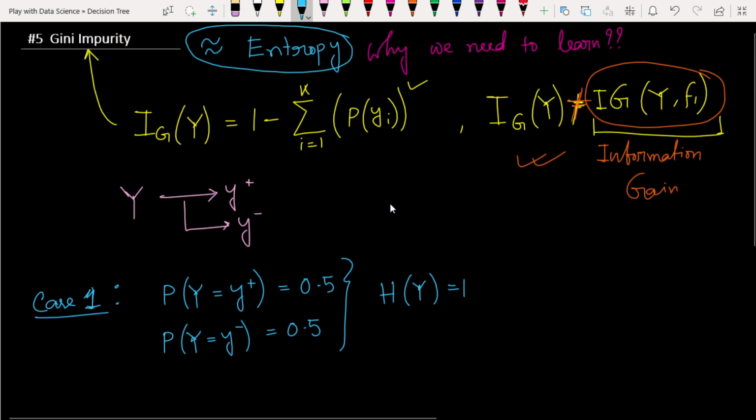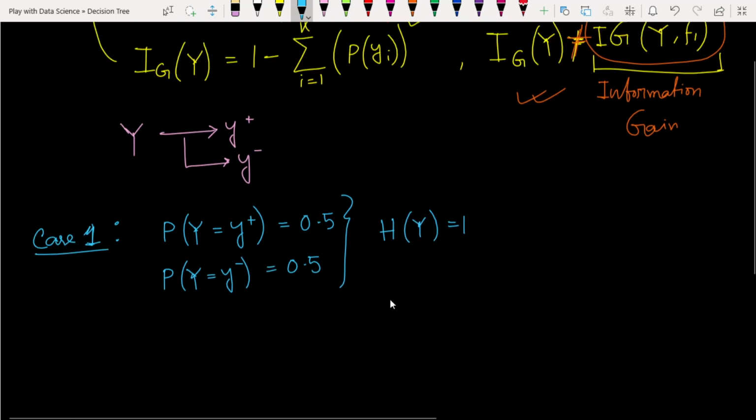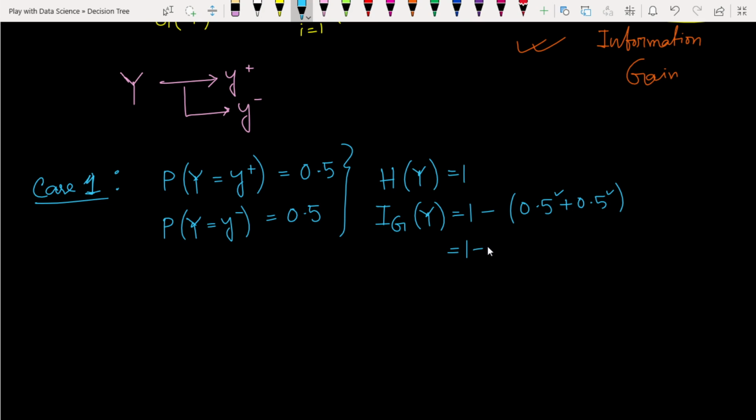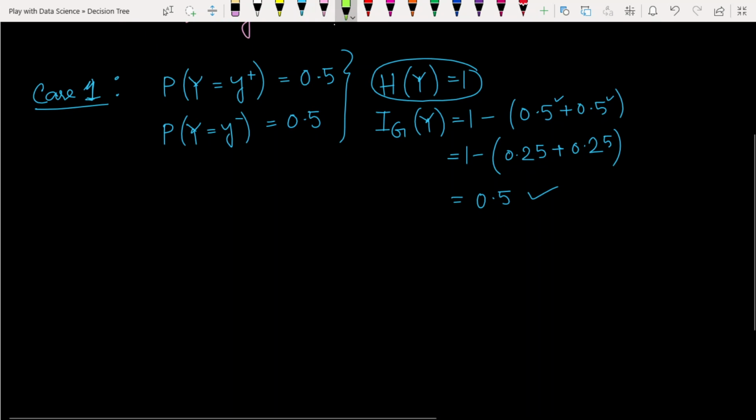Similarly, if you calculate the Gini impurity in such a case, what will its value be? The probability squared means 0.5 squared plus 0.5 squared, which is 0.25 plus 0.25. This value will be 0.5. So we have got that our entropy is 1, but our Gini impurity is 0.5. Now let's discuss the other case.